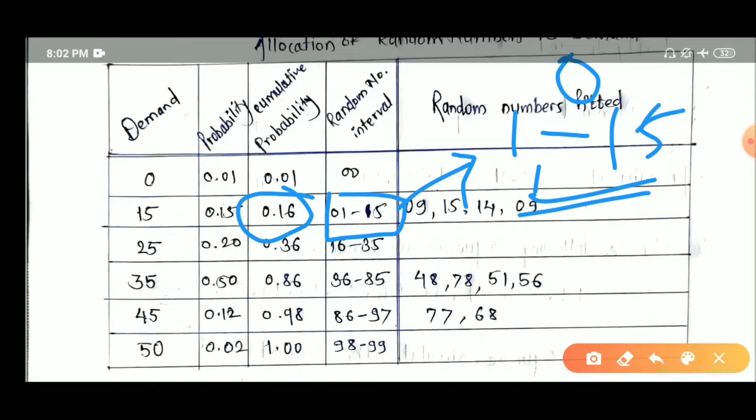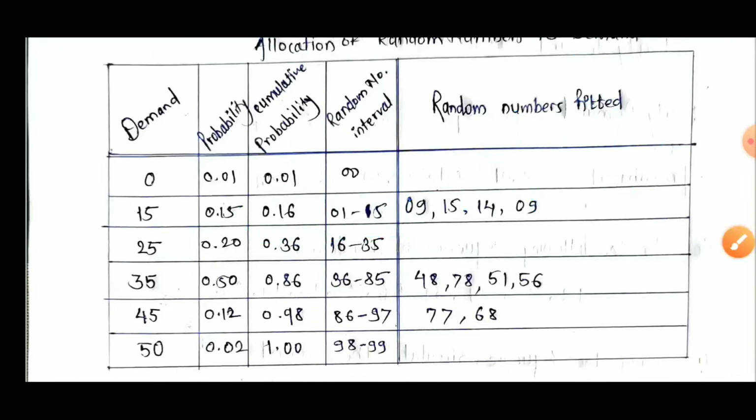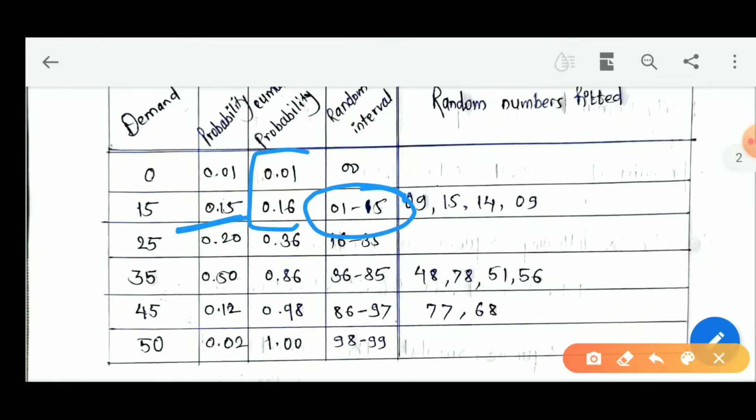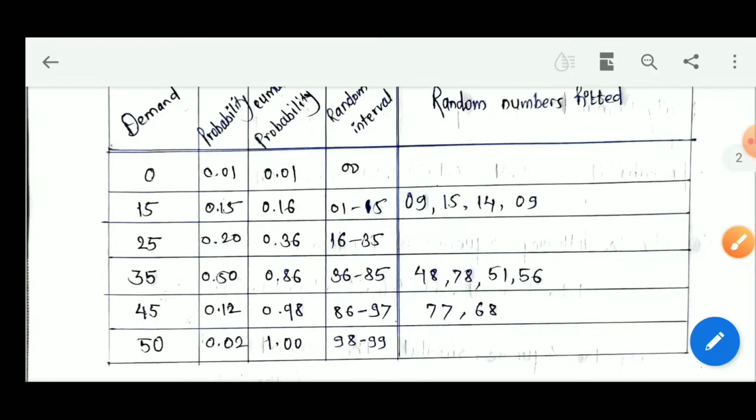We already allocated 0 to the above cell, then the remaining is 1 to 15, means here the probability is 0.15, and according to 0.15 probability we cover 15 numbers here. According to the cumulative probability 0.16, that is 16 numbers, one number we already allocated for the above cell, and the remaining 15 numbers we allocate for the second row. Now third.